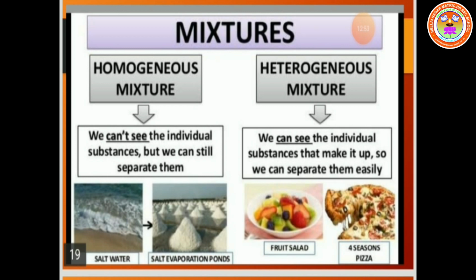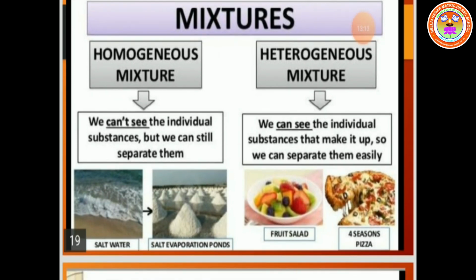Heterogeneous: we can see the individual substances that make it up, so we can separate them easily. Fruit salad, different types of food used to prepare fruit salad. Pizza slices.